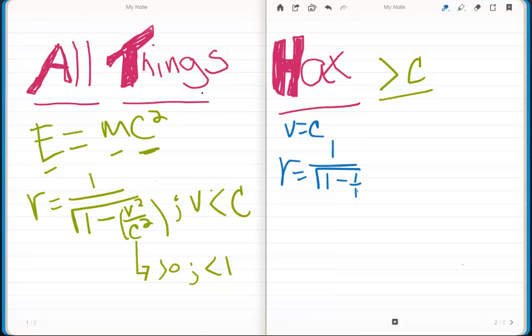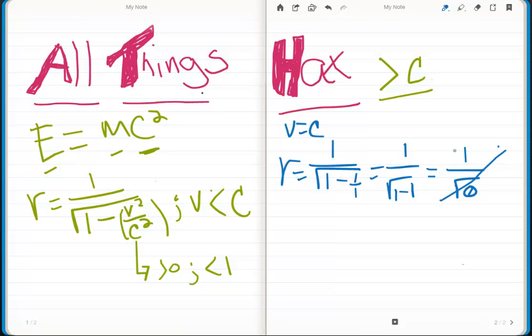So if v is equal to c, I can just say both are equal to 1, and what I'll get is 1 over the square root of 1 minus 1, which is 1 over the square root of 0, which effectively breaks this equation.